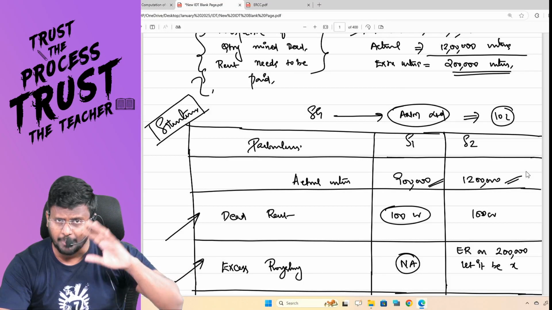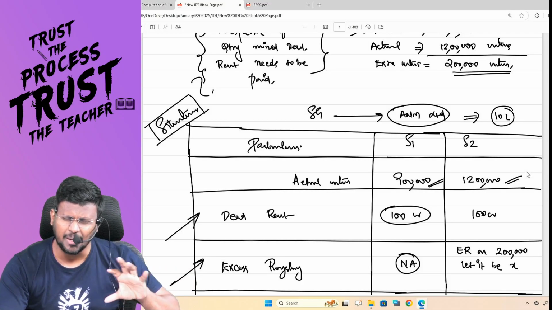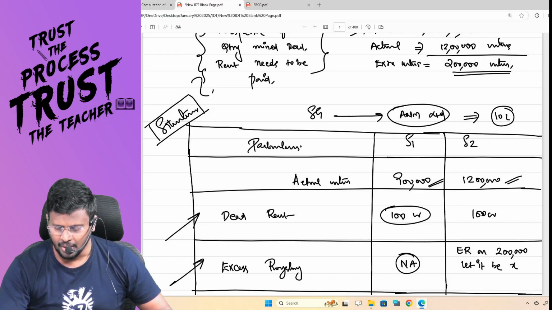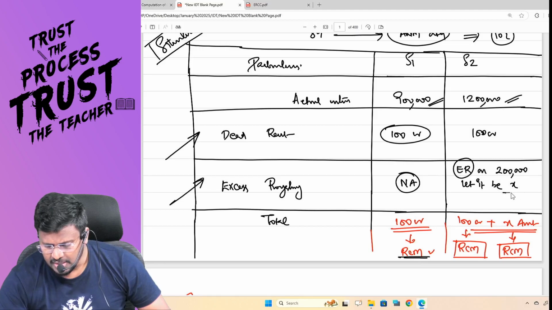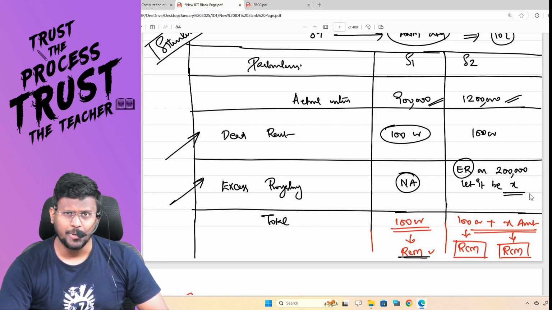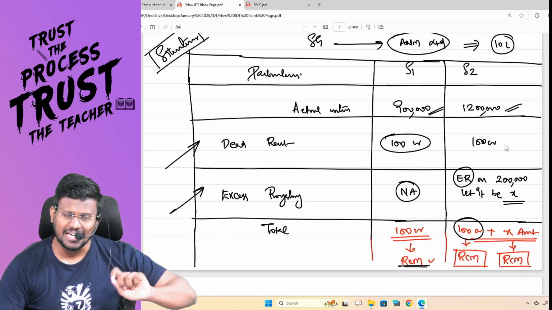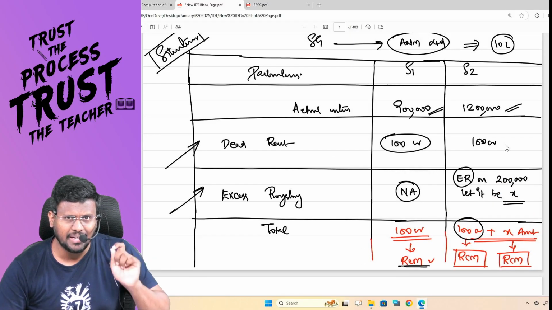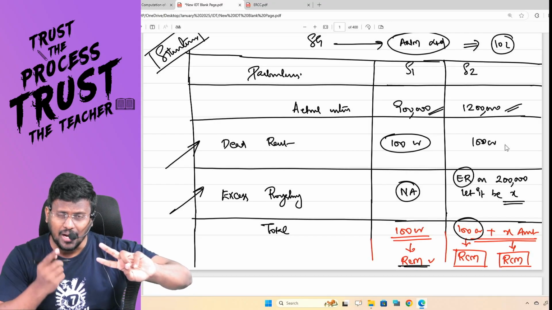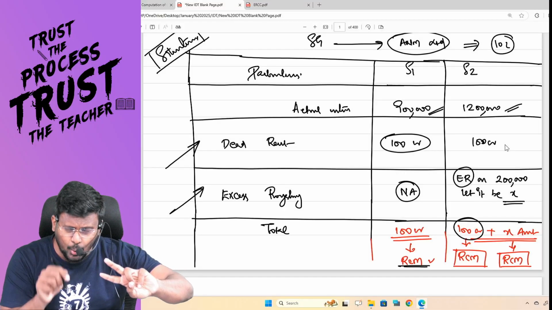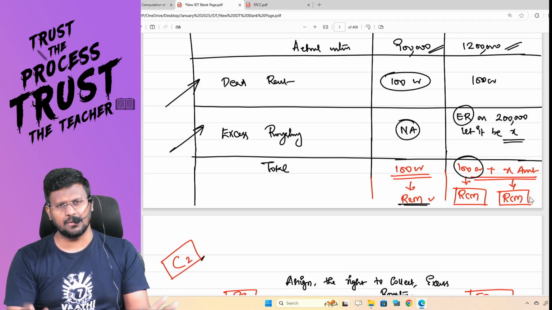For the extra 2 lakh units, some amount of royalty they have to pay. That is called excess royalty. On that excess royalty, GST has to be paid. So for this 100 crore, which is the dead rent, the recipient ANM Limited will pay tax on RCM. And also for the extra 2 lakh units, whatever royalty comes, for that royalty also ANM Limited will pay GST on an RCM basis.